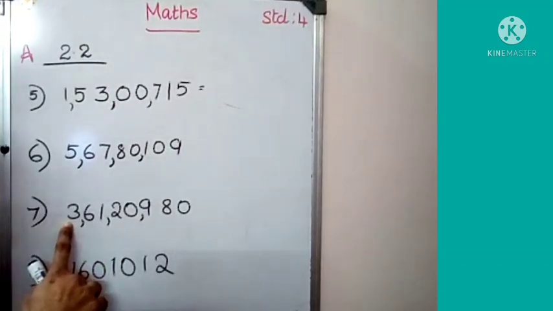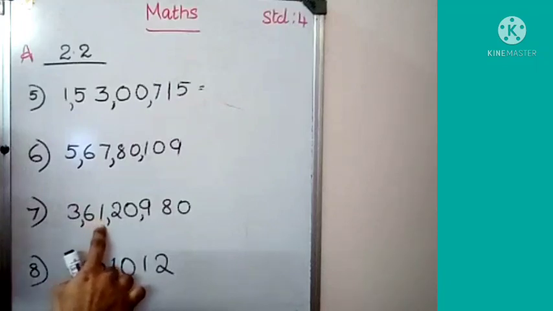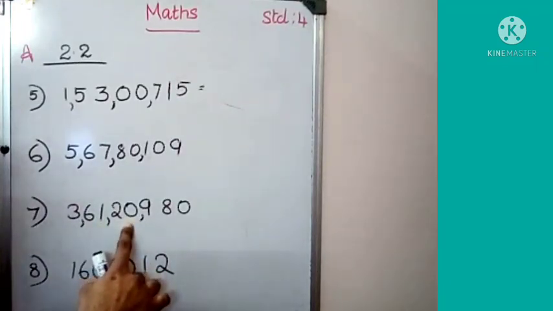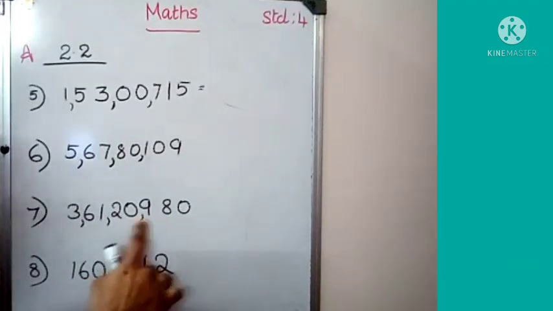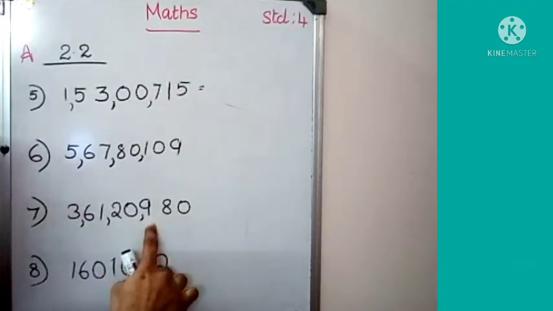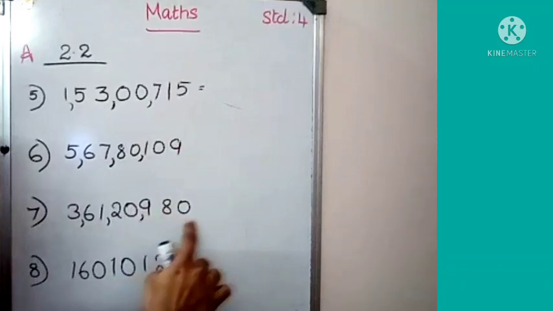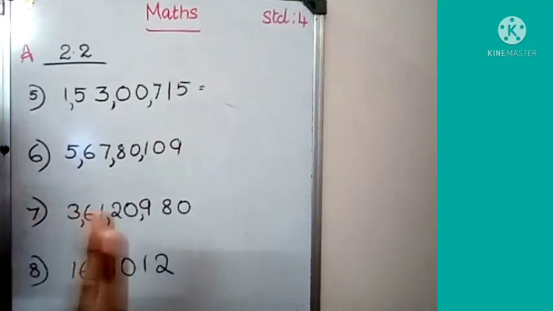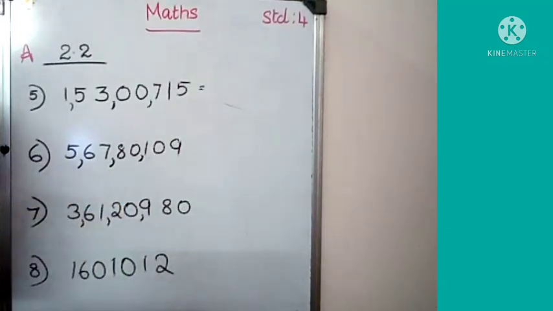3 crore, this is lakh, 61 lakh, this is 1000, 20,000. This is hundreds place, 980. You know that in the hundreds place you will get 3 digits, 100.